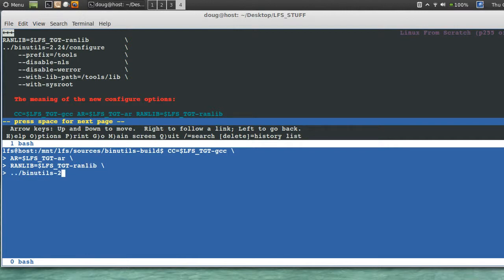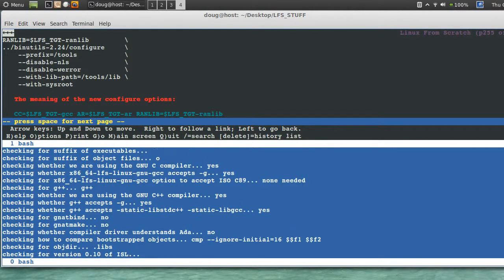Binutils 2.24 configure, prefix, watch those double slashes. Prefix equals tools. Disable NLS. Disable Werror, with lib path equals tools lib, with sysroot.